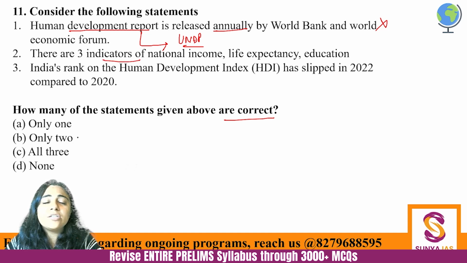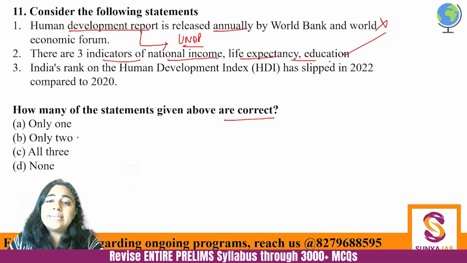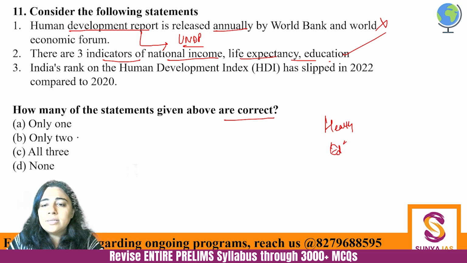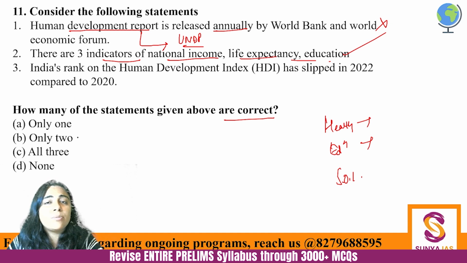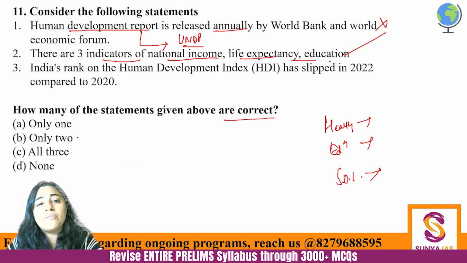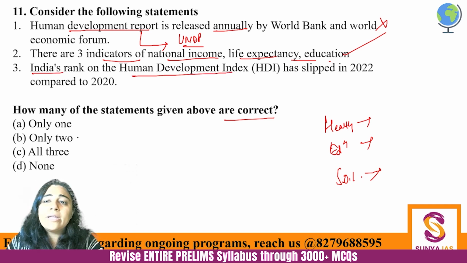And three indicators of national income, life expectancy, education, absolutely correct. Basically it is clubbed as health, education and standard of living. So health में आपका life expectancy, education में आपका mean years of schooling etc आ जाता है, and ये standard of living में you get this national income. So second is correct. And India's rank has been falling in HDI. It has slipped in 2022 as compared to 2020.